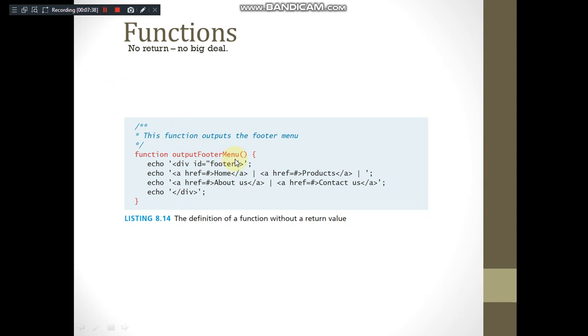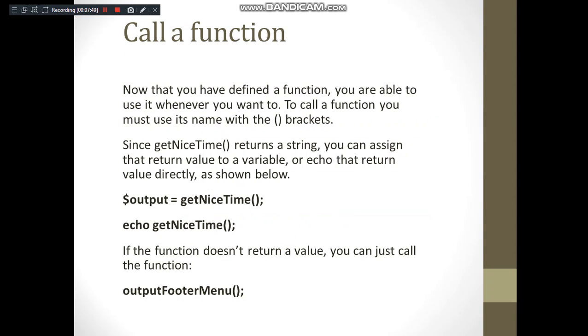So you have output menu. You want to just display everything here itself. So using the echo statement, you are displaying some tags, outputs of HTML. This is how it is done here. Calling a function, you can call it similar to the way we do calling in JavaScript or C as well. Get nice time, echo get nice time, it can be called with the echo statement also. If the function does not return a value, you can just call the function. Output menu is called. It is similar in other languages also.